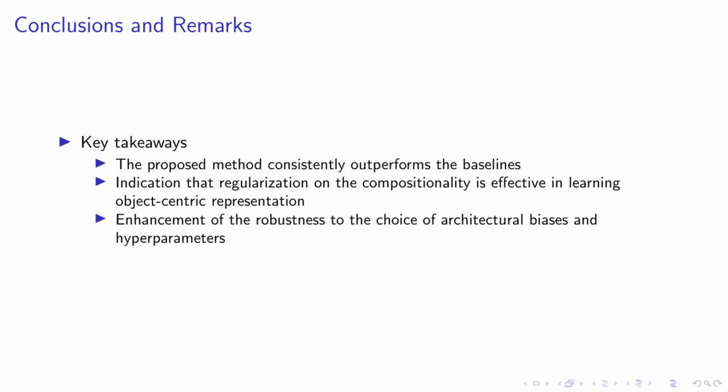Item: We've also demonstrated that our method enhances the robustness to the choice of architectural biases and hyperparameters, which are typically sensitive in auto-encoding centric approaches. Item: Our framework incorporates an additional branch to directly assess the compositionality of the representation, which has proven effective in our extensive experiments. End itemize, end frame.